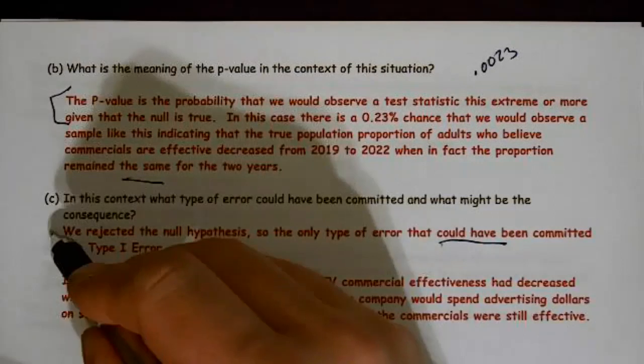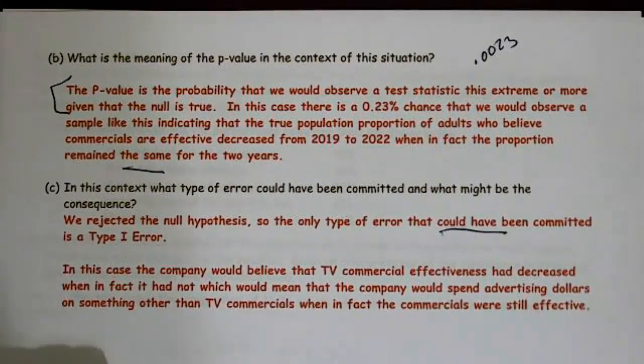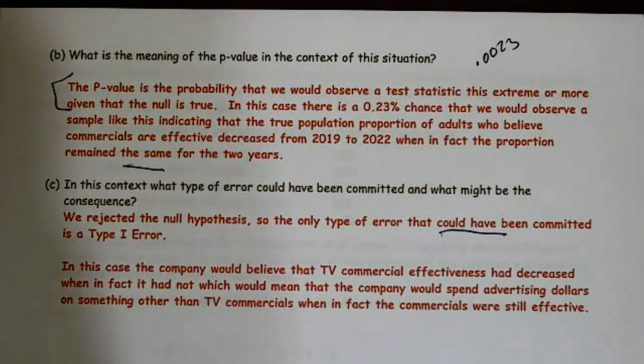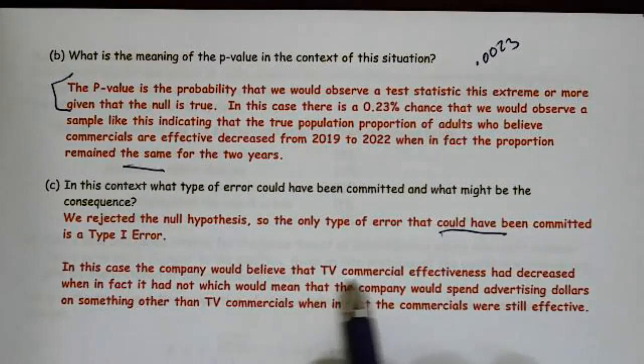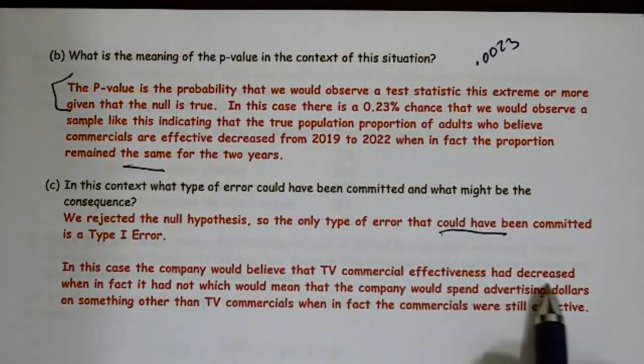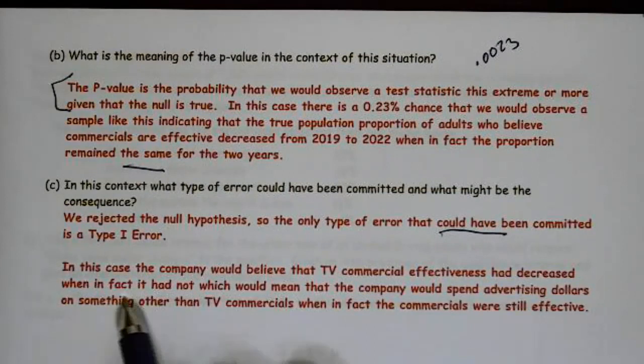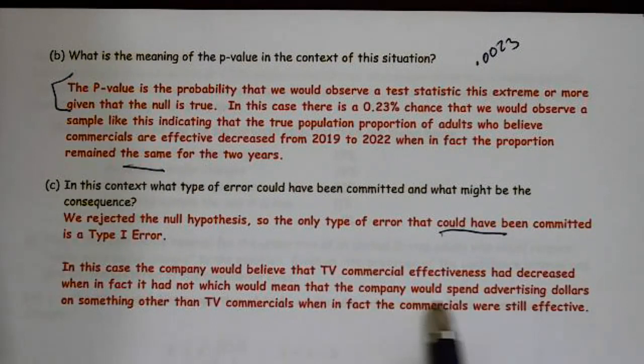All right, so I need this. That's my starting point. Then I need to put it in context. Well, if I believe that it's decreased, then the company may not use as much of their advertising budget for commercials, when in fact they were actually still effective. So I needed to say something along this line. In this case, the company would believe a TV commercial effectiveness had decreased, when in fact it had not, which would mean, here's the consequence, the company would spend advertising dollars on something other than TV commercials when in fact the commercials were still effective.